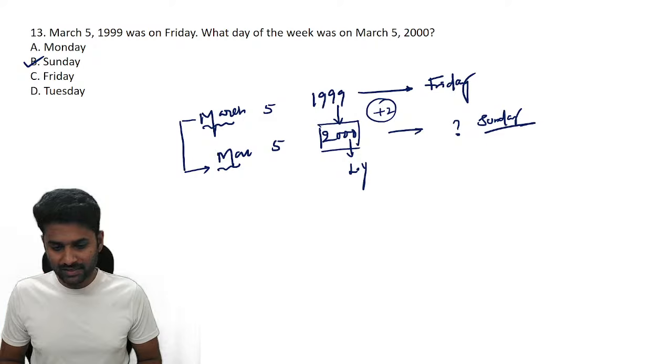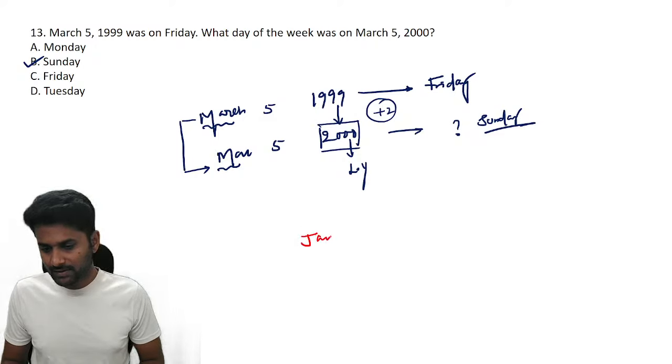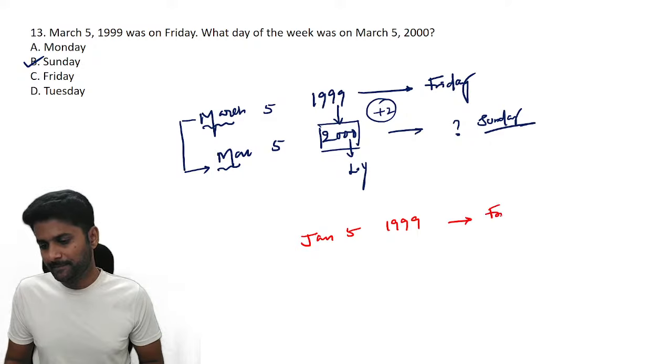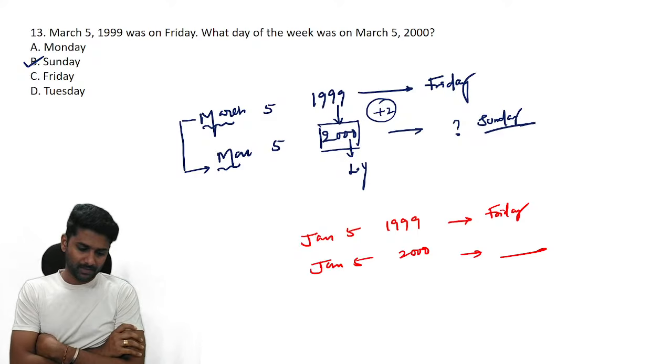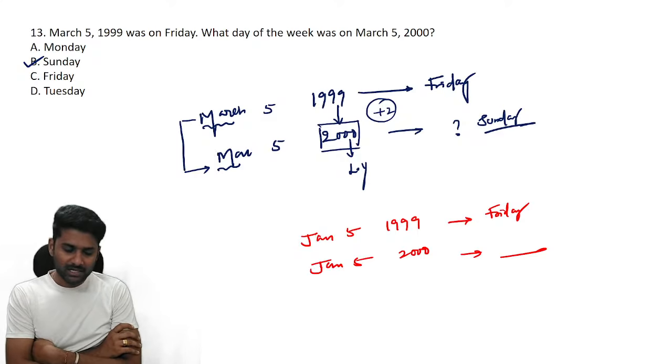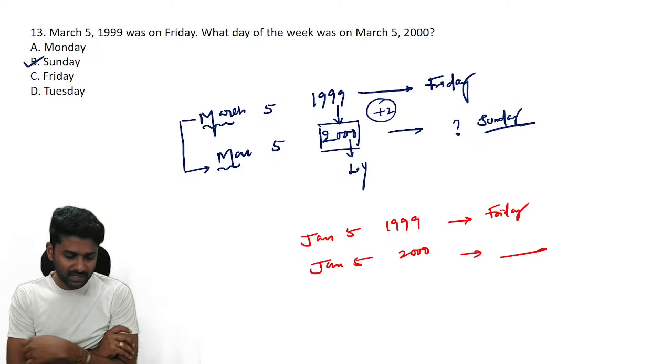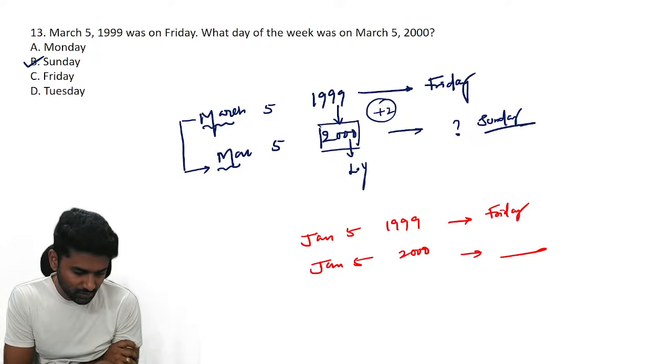For example, same question. If January 5, 1999 is Friday, can anyone tell me what January 5, 2000 becomes? Now try this question. January 5, 1999 is Friday. January 5, 2000 is dash.